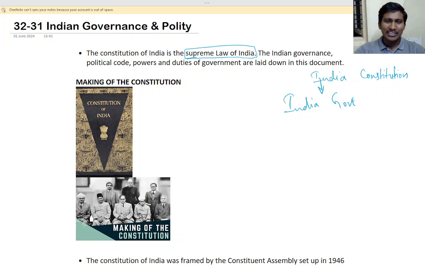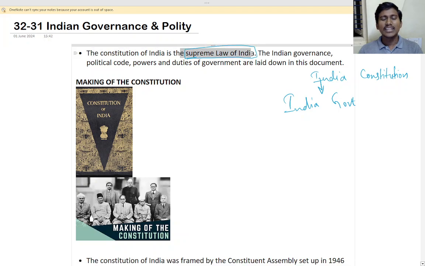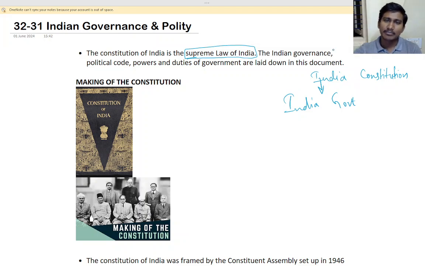So all the rights are mentioned in this. Okay. If a person is born, he has what? That is, the person has the rights given to him. Okay. So we will see about that. So the Indian governance, political code, power, duties of government are laid down in this document. That is all the rules, regulations, duties. A government officer is there. How should he perform his duties? All these things are given in the Constitution.